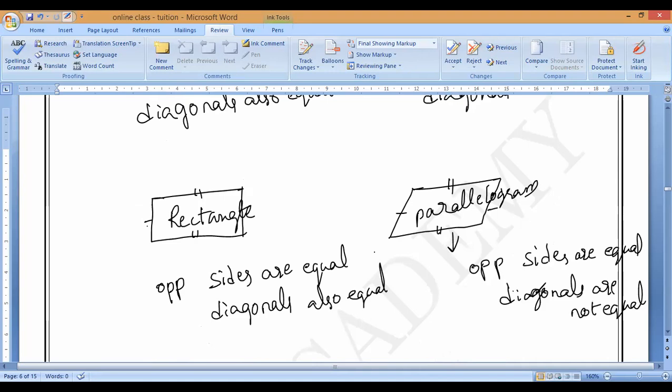Parallelogram properties? Opposite sides are equal, but diagonals are not equal. Okay. Next, first question. Read the first subdivision.